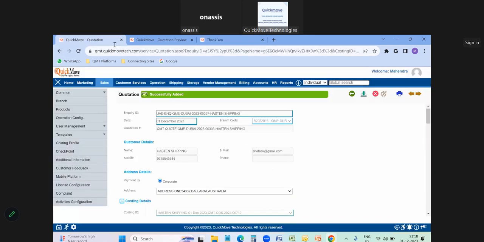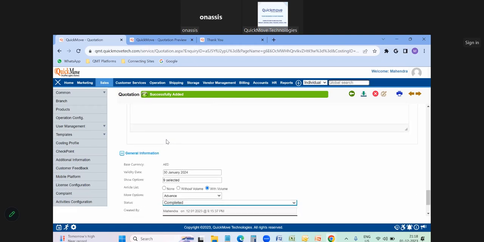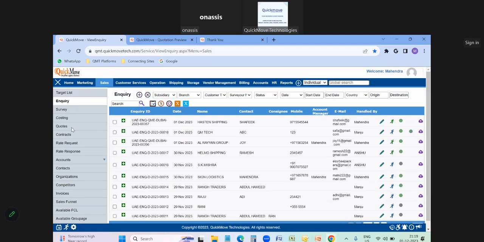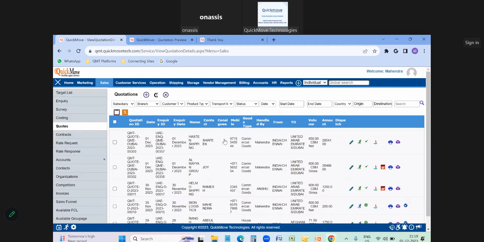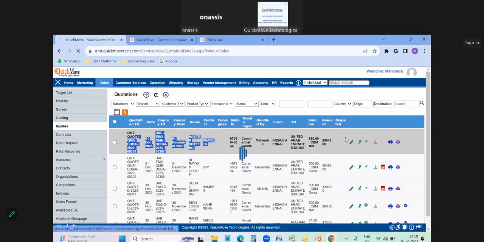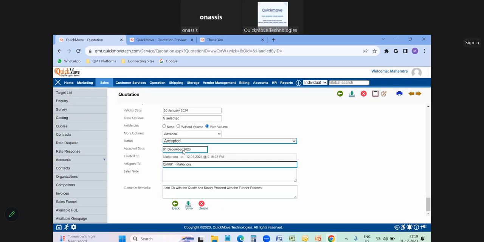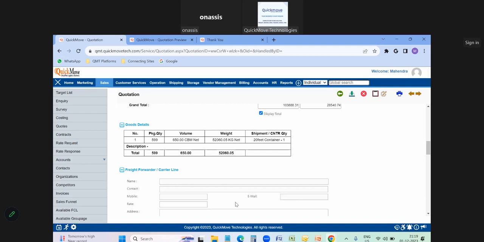Then if you come back to the quotation page, earlier I made this quotation status as completed, right? I will just refresh this page now. Automatically, this will be changed into accepted mode along with the customer feedback. So I can come to the quotation here. You can see this is the quote which I have created. I will edit this job. Here you can see accepted and the feedback the customer has given. It is available here.